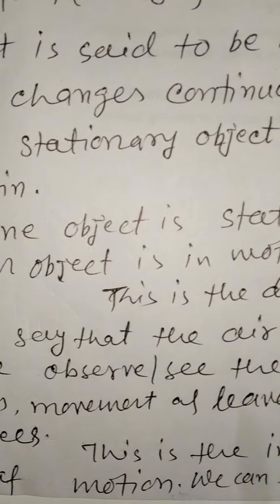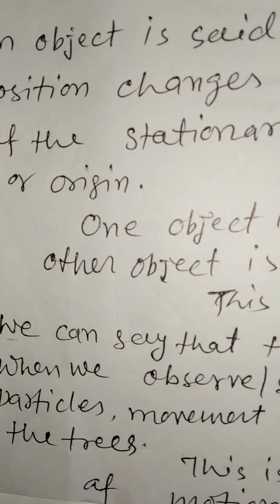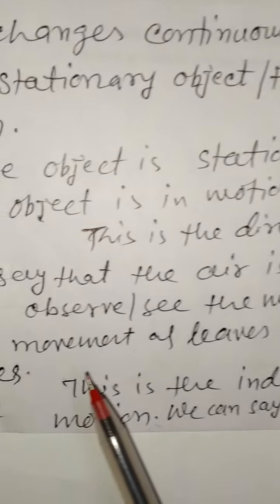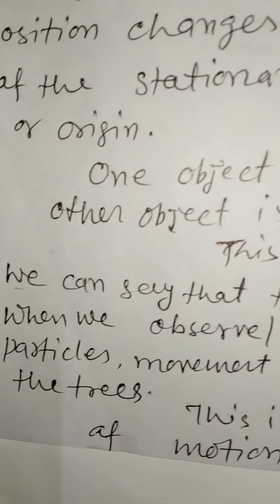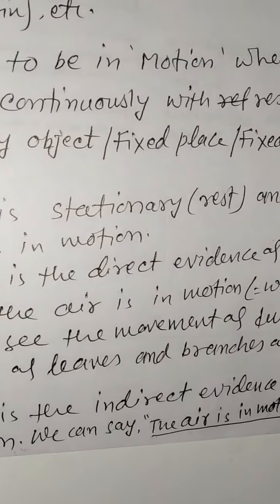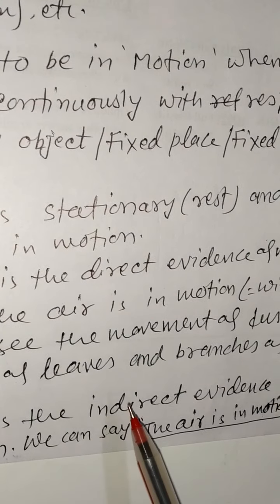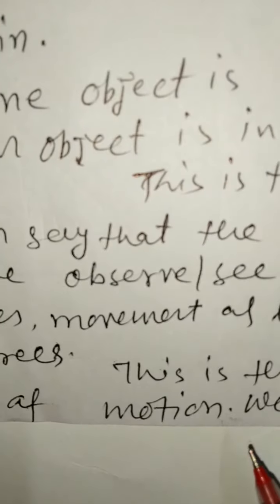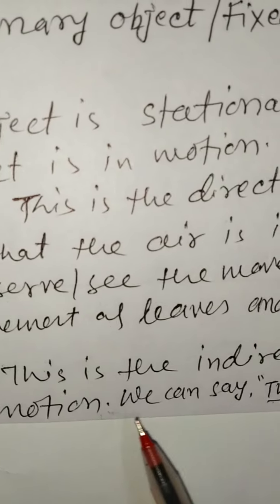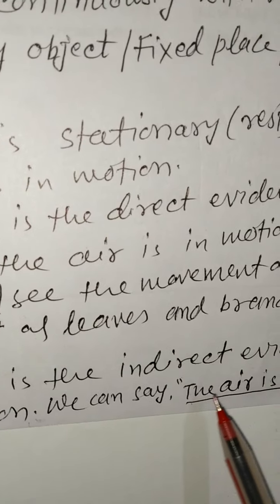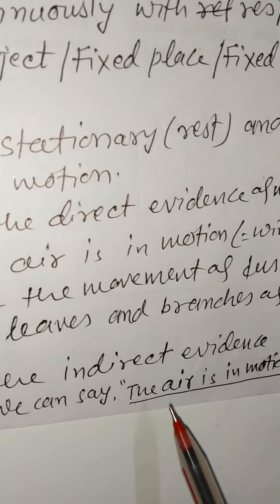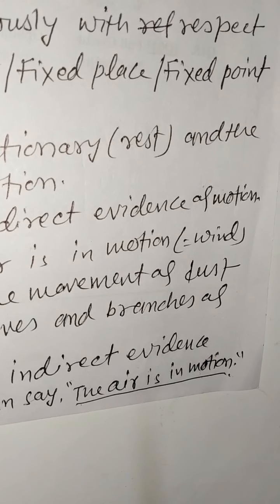We can say that the air is in motion, that is wind, when we observe the movement of dust particles, movement of leaves and branches of the trees, shaking branches of the trees. This is the indirect evidence of motion. We can say the air is in motion.